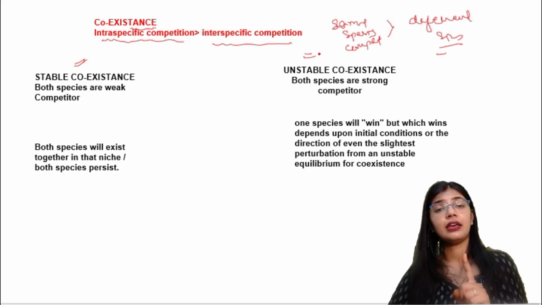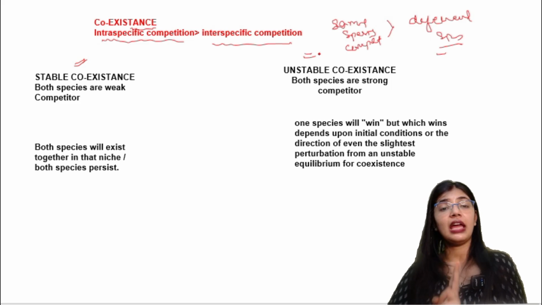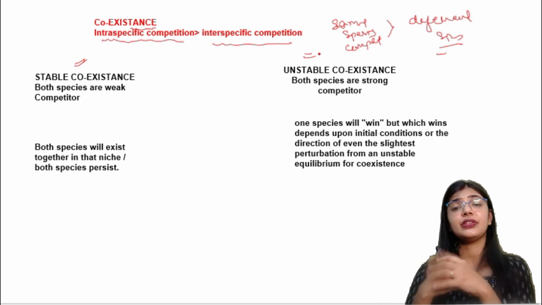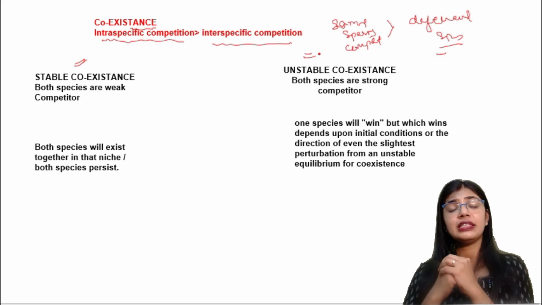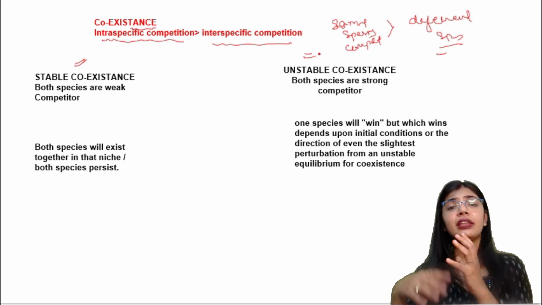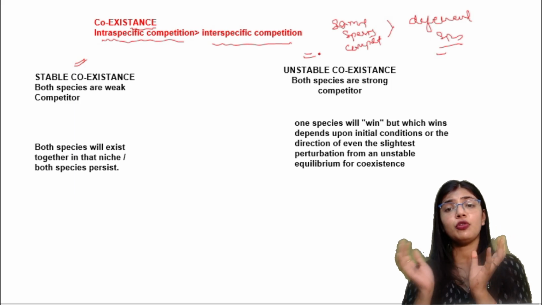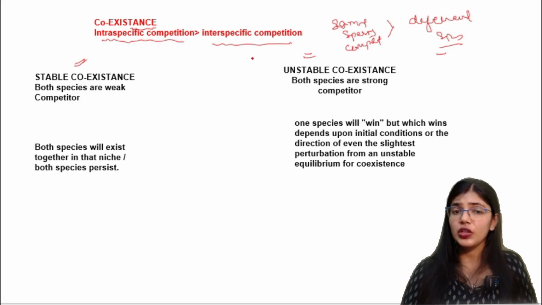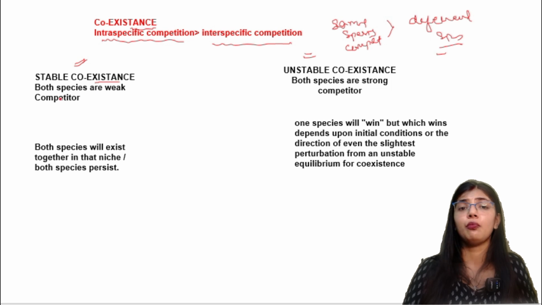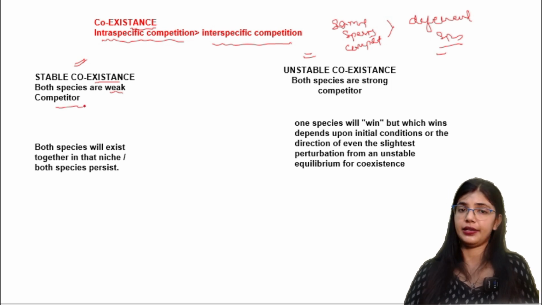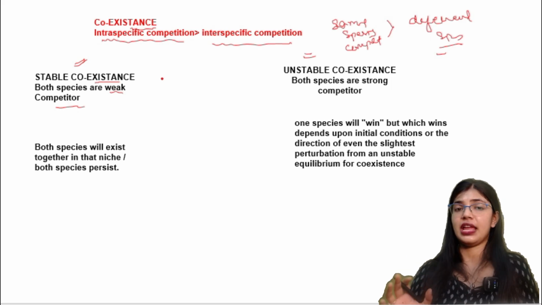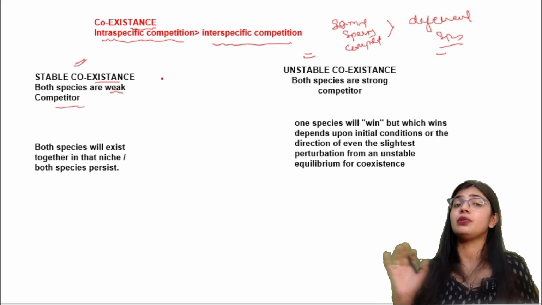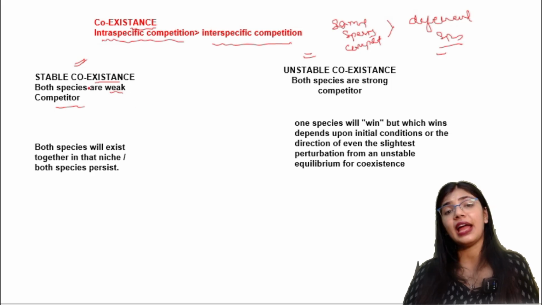When both the species are weak competitors, the coexistence is stable, because when one species is weak and the other is strong, the strong one will try to dominate the other, so coexistence cannot take place. So stable coexistence is when both species are weak competitors. No one is strong in that case. During that time the coexistence will be stable, and for a long time they can live together.